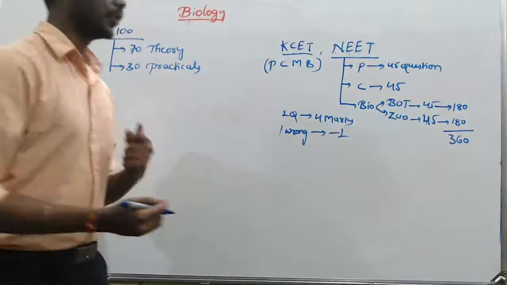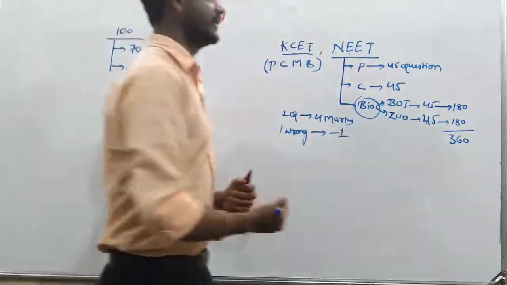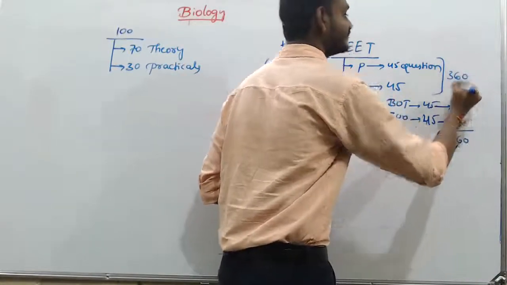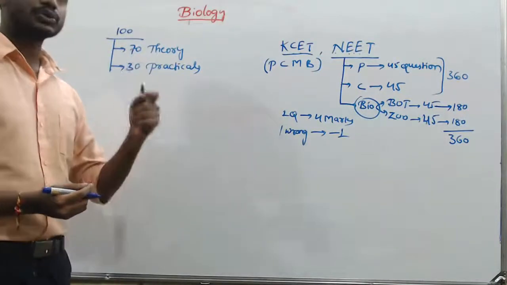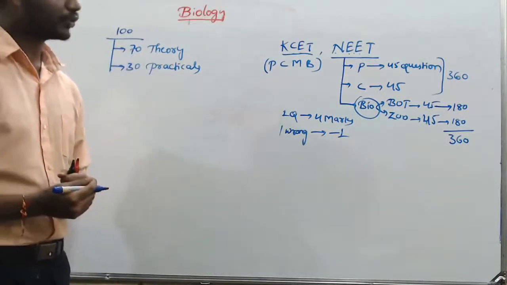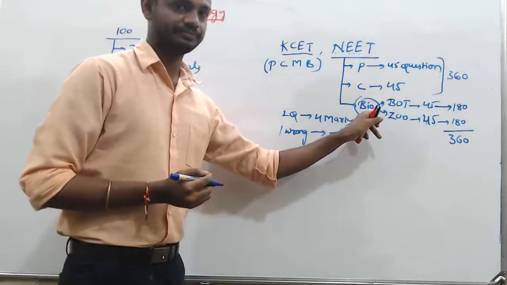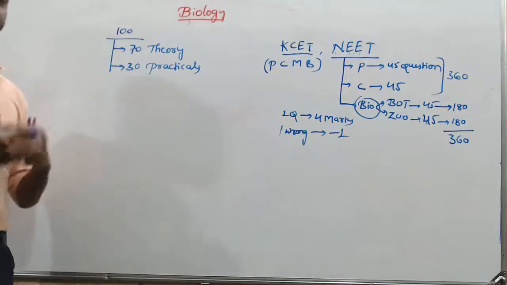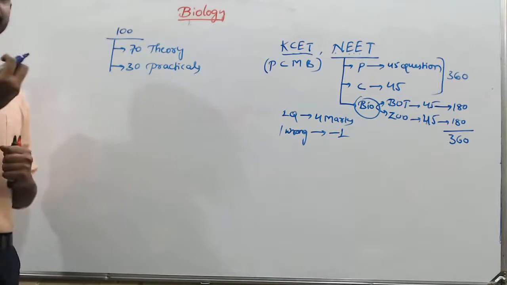You are getting 360 marks only from biology. So to get a good score in NEET, it is very important to be thorough with biology concepts. Next, we will see the syllabus we are going to study in biology and the weightage of every chapter.